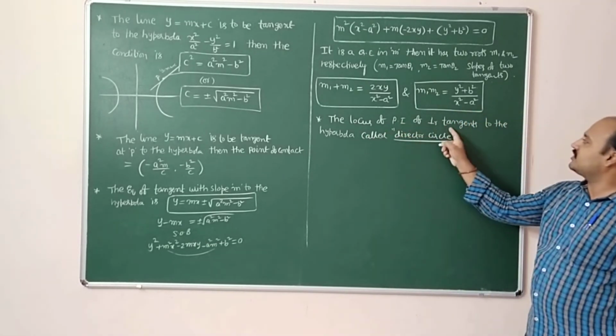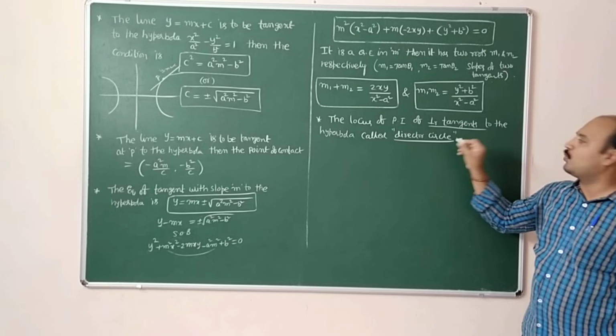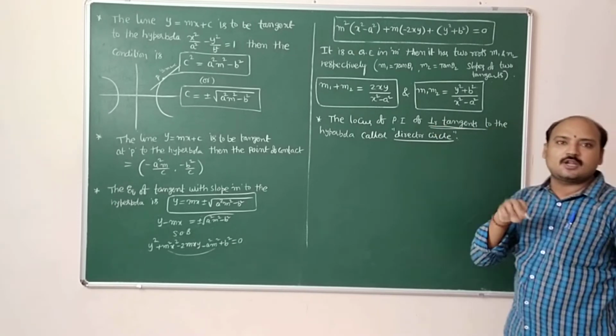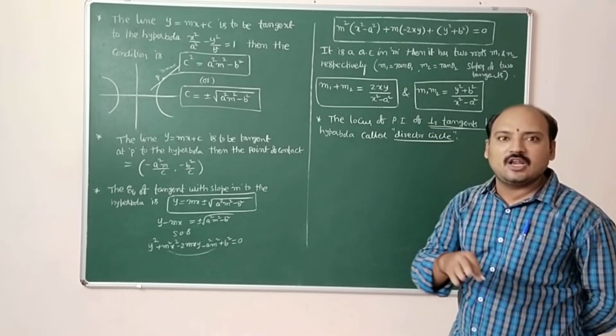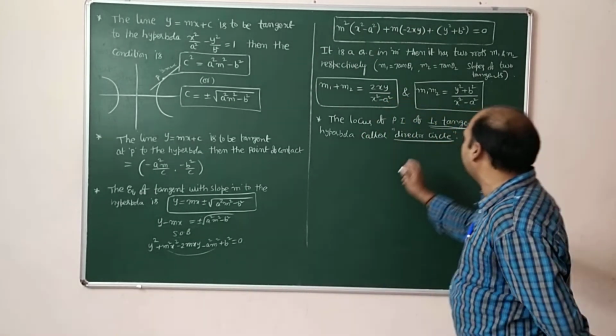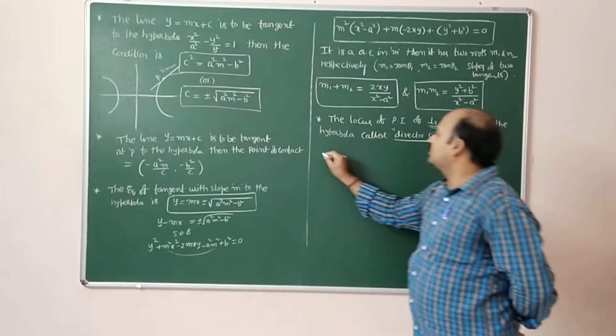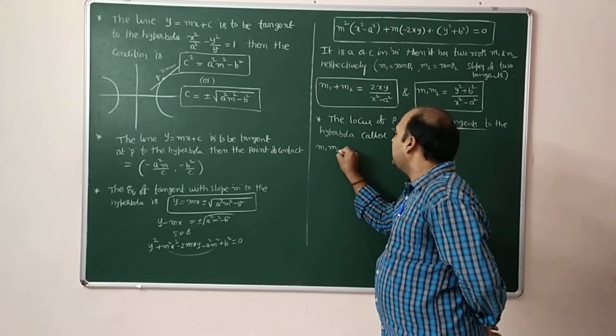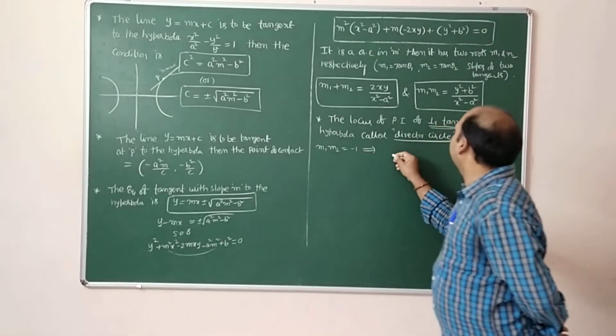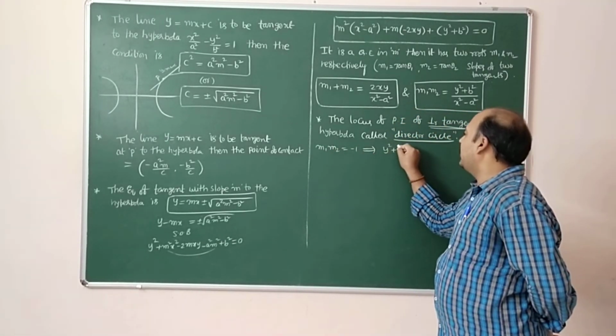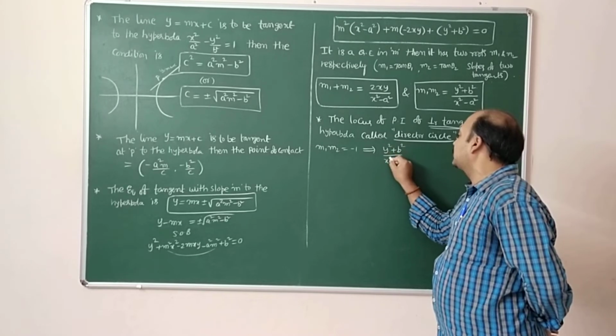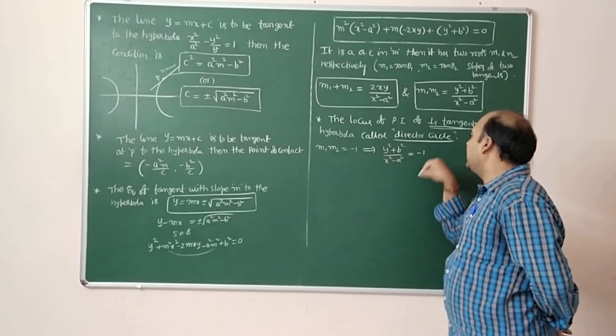What is the equation of the director circle? Locus of point of intersection of perpendicular tangents. Perpendicular tangents means the tangents are perpendicular. When the lines are perpendicular, the condition is m1 m2 equal to minus 1. So y square plus b square divided by x square minus a square is equal to minus 1.